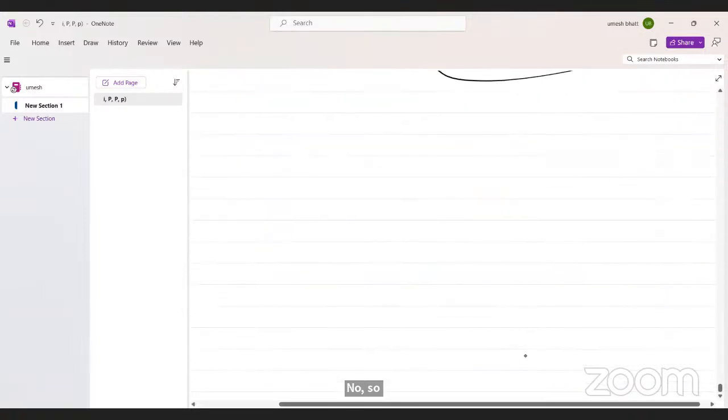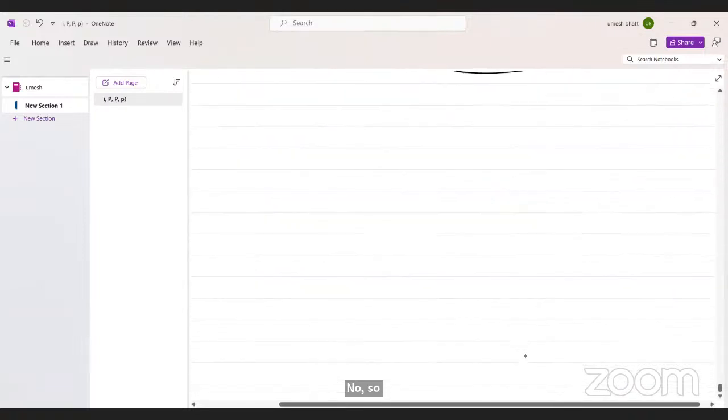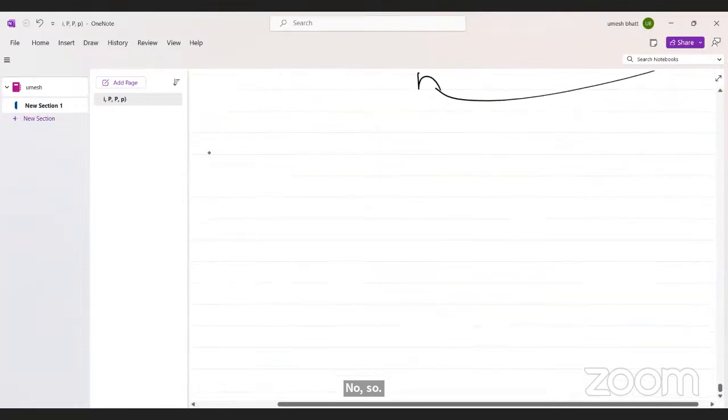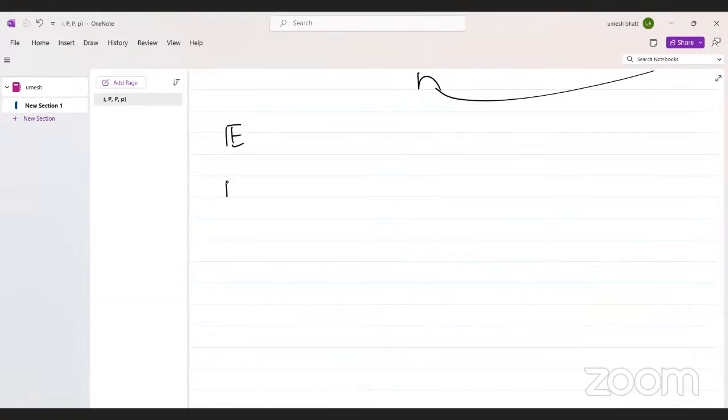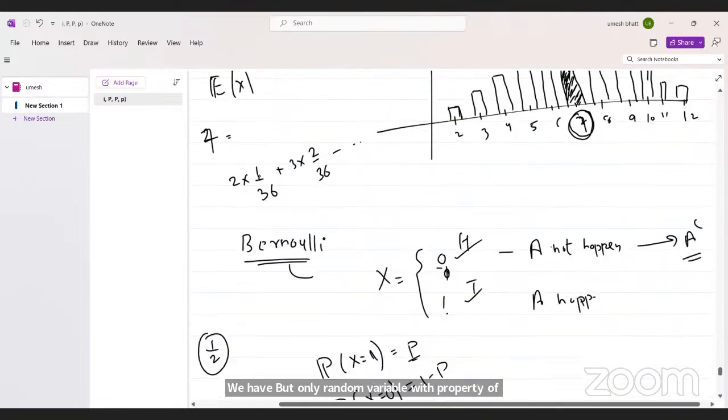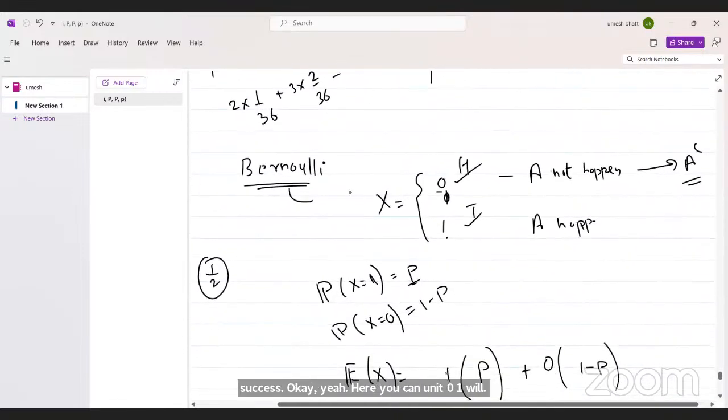Now the next random variable. Till now we have the Bernoulli P, a Bernoulli random variable with probability of success P. Here you can relate 0, 1 with 1 as success and 0 as failure.